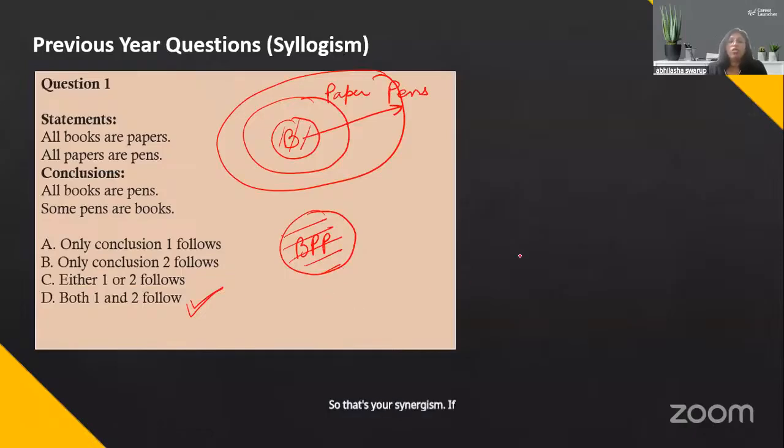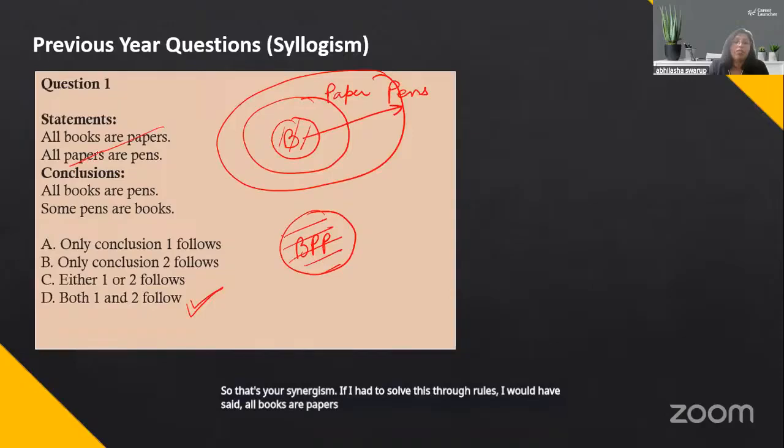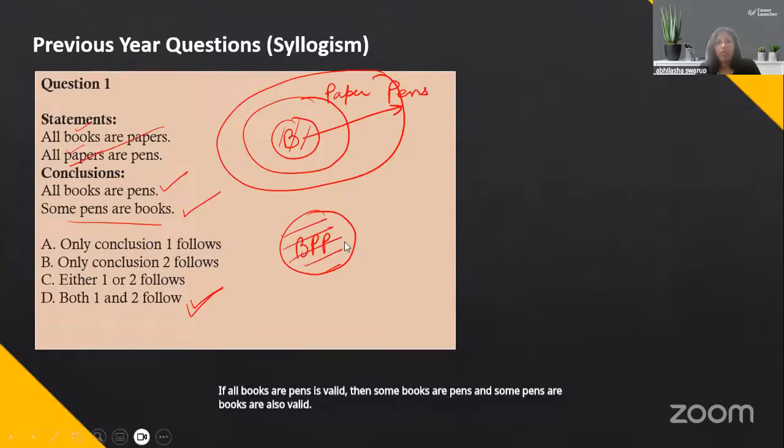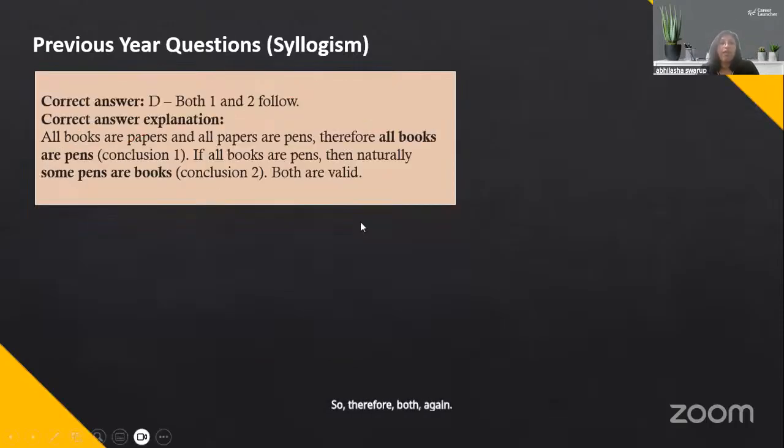If I had to solve this through rules, I would have said all books are papers. Paper is the middle term. Distributed. Yes, here it is distributed. So answer should be all books are pens. If all books are pens is valid, then some books are pens and some pens are books are also valid. So therefore both again follow.